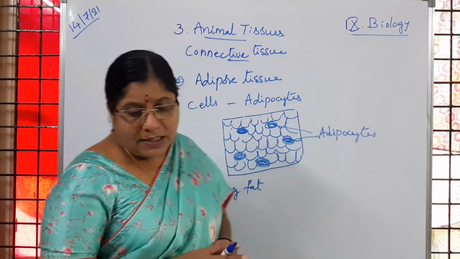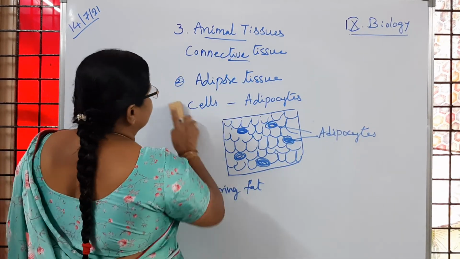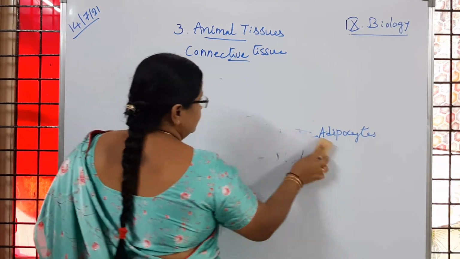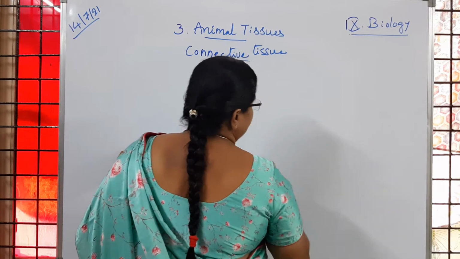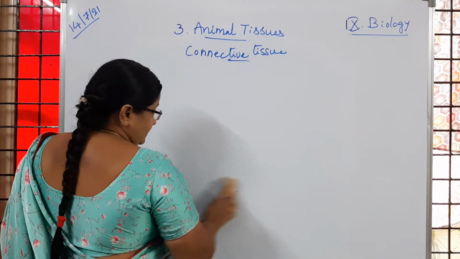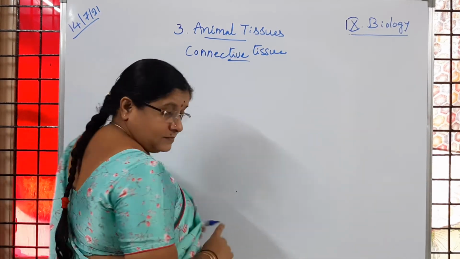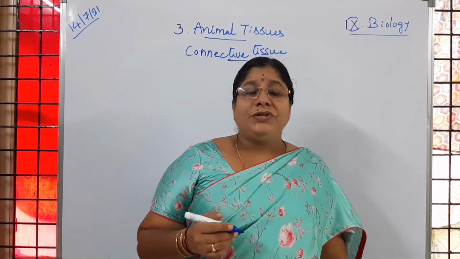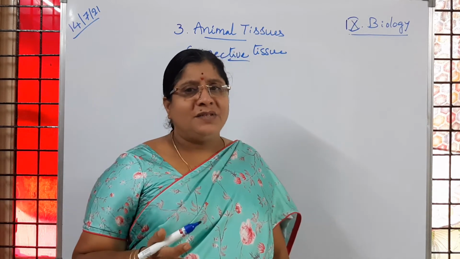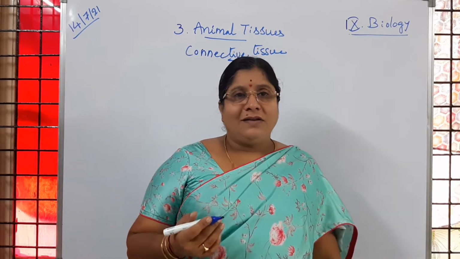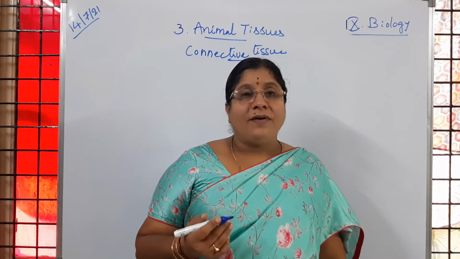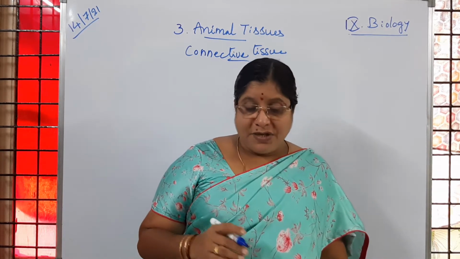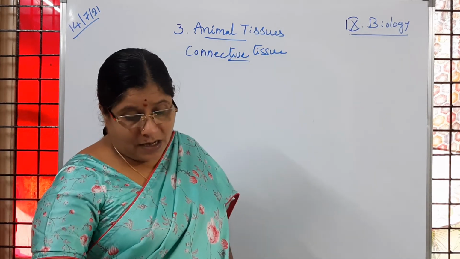Is it clear to children? So this adipose tissue is also having fat globules. Fats, you know it very well. They are in need of storing energy, and that heat energy is released because of this adipose tissue.